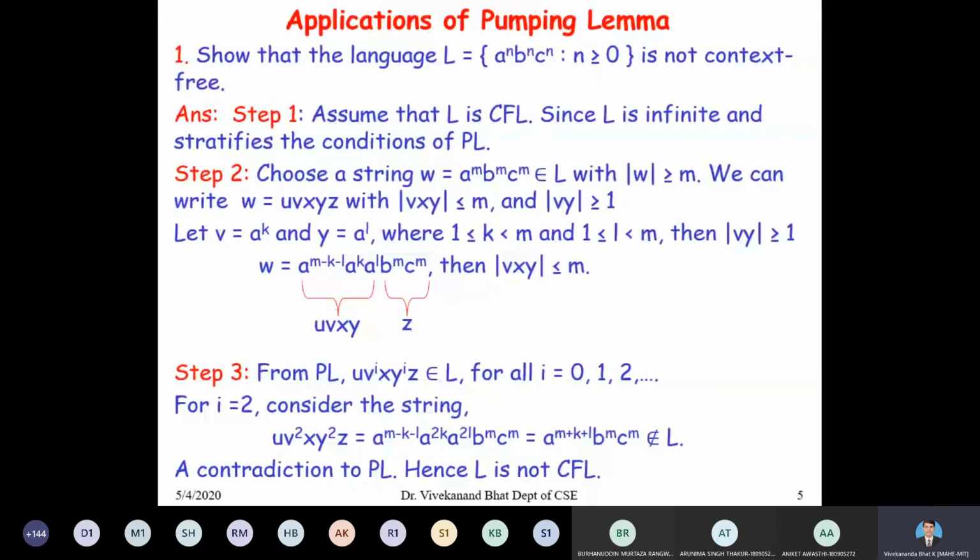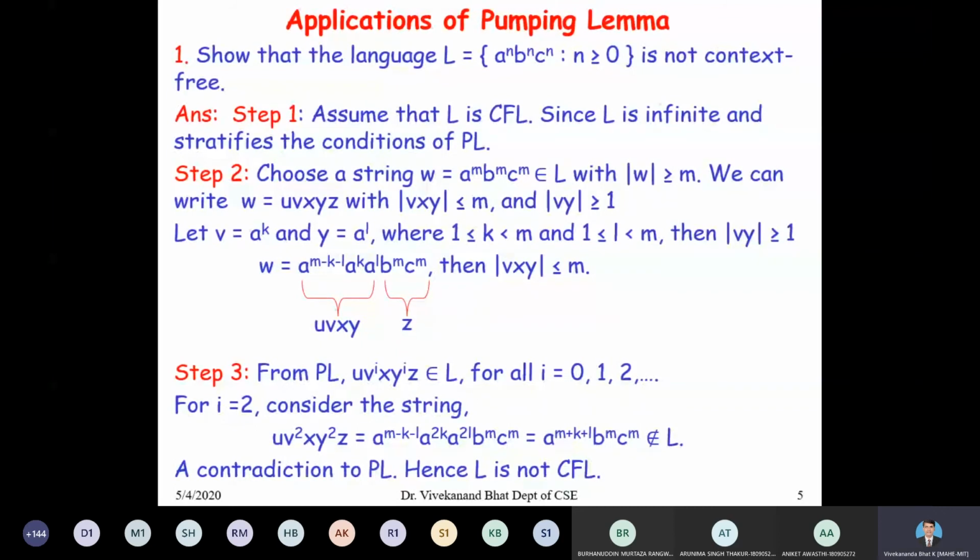Here we have 3 steps. Try to carefully see the 3 steps. These 3 steps are similar to what we studied for regular languages to prove that certain languages are not regular. In the first step, we assume that L is context free. That is, we will show that L is equal to a to the power of n, b to the power of n, c to the power of n is not context free by contradiction.